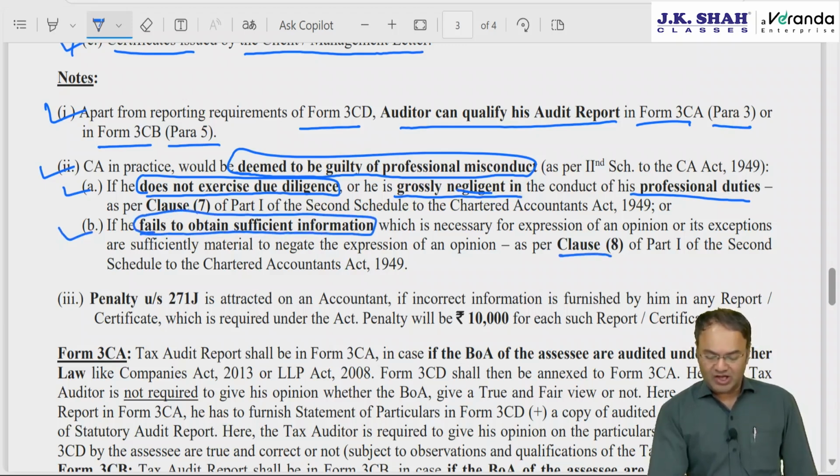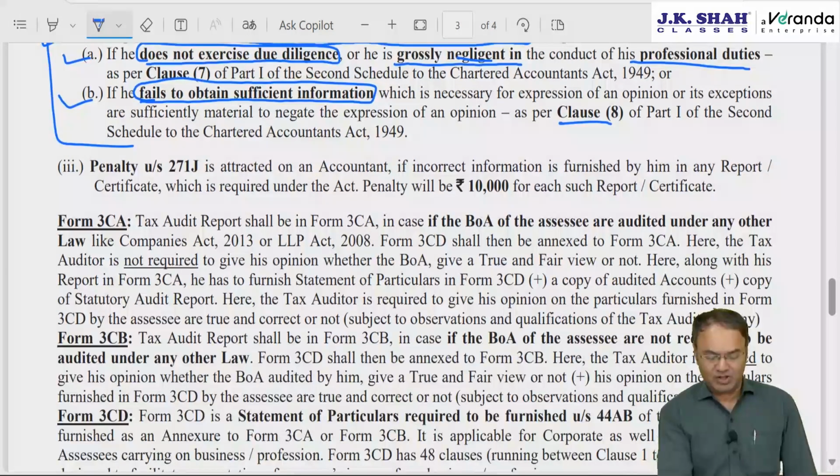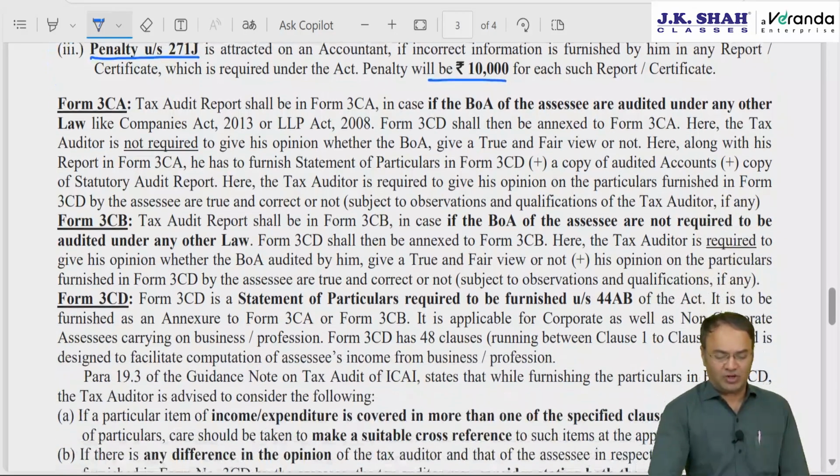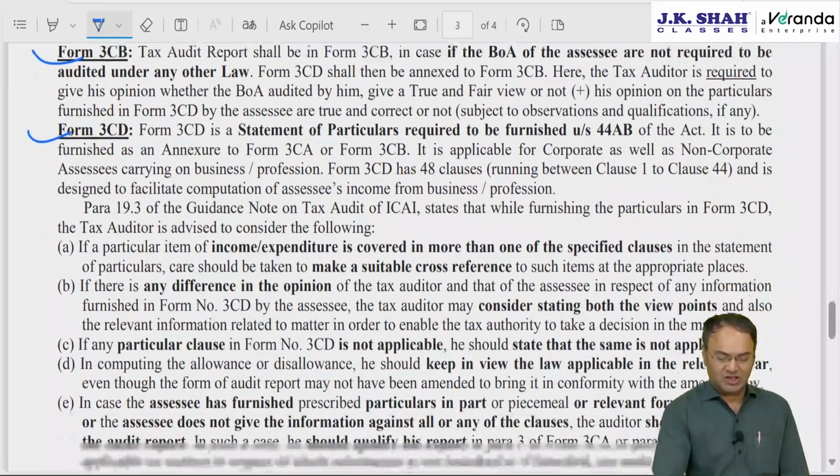Then also as per clause 8 of the second schedule to the Chartered Accountants Act 1949, he will be held guilty of professional misconduct. These two you will have to memorize for income tax purposes, for paper purposes. The Institute can ask. Penalty of 10,000 rupees under 271J for each report or each certificate which contains false information or misguiding information. Then I have clarified Form 3CA, 3CB, 3CD.